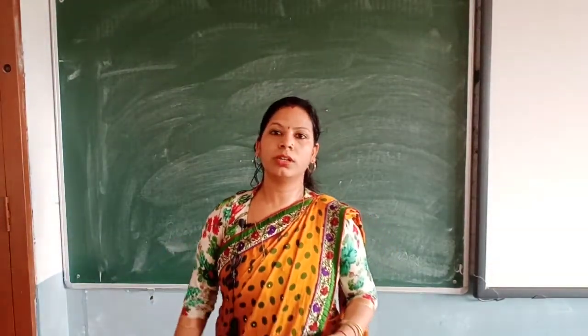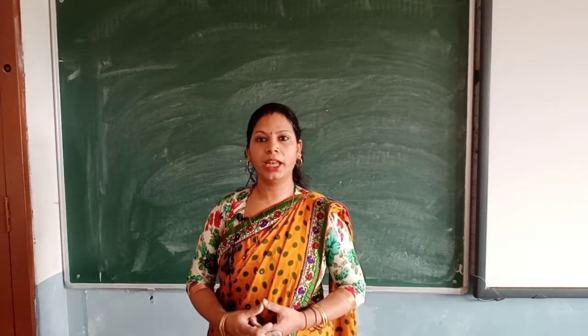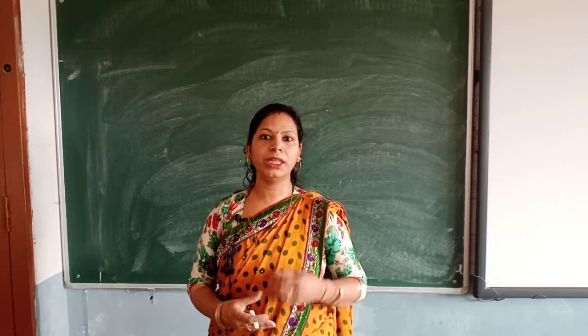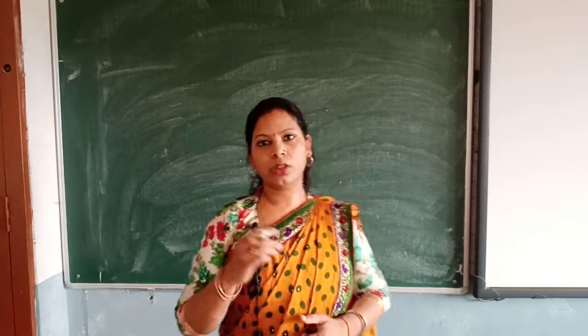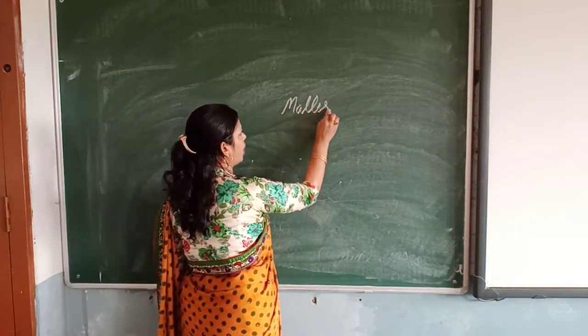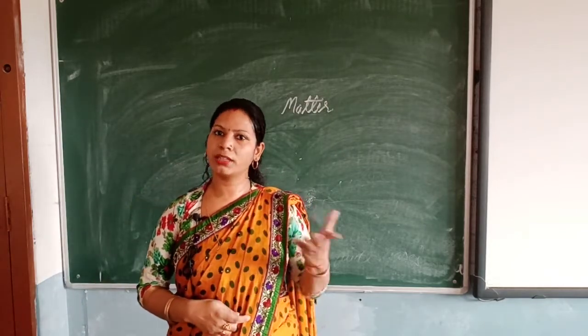Dear students, I am going to draw a flow chart which will help you to recall what you have learned in this chapter, and you will easily understand each and every topic included in it. The chart is like this. It starts with matter. The name of the chapter is matter and its composition. We started with the first topic, matter.